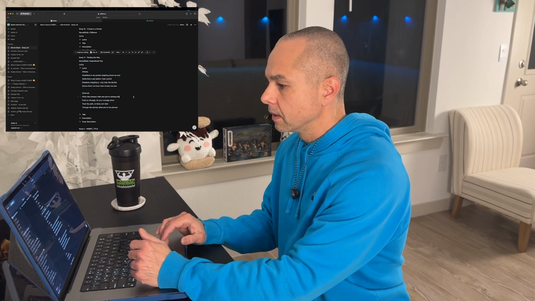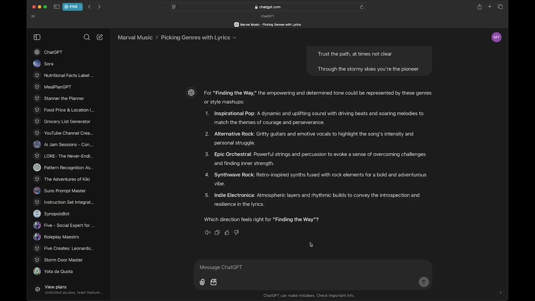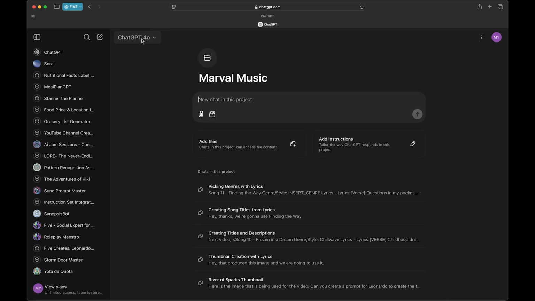document that I have. It has the song name, song number, the genre, and all the lyrics. I'm going to highlight it all, copy it, and then go back over here to ChatGPT 5, and go back to the Marvel Music project folder.